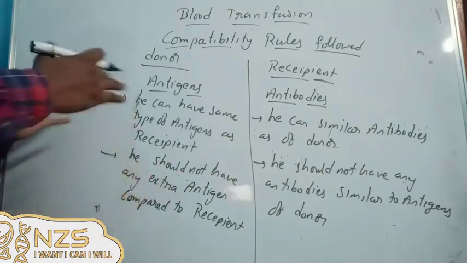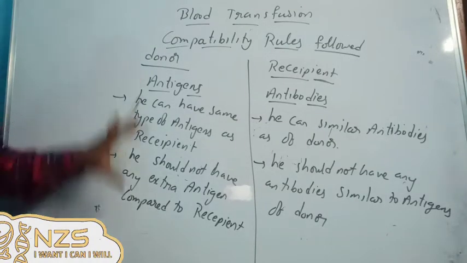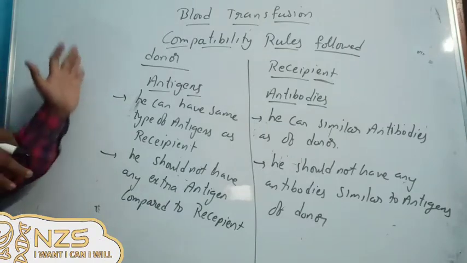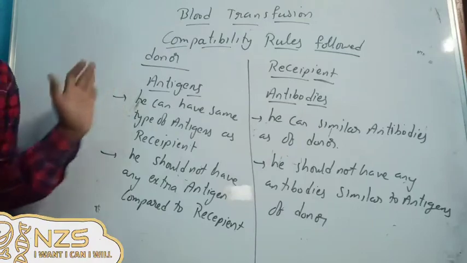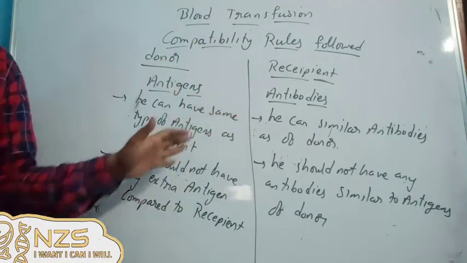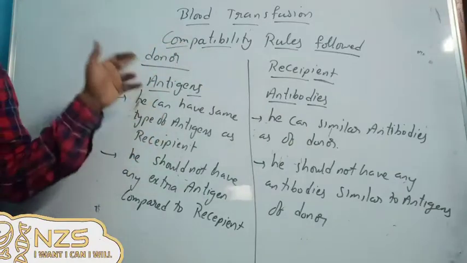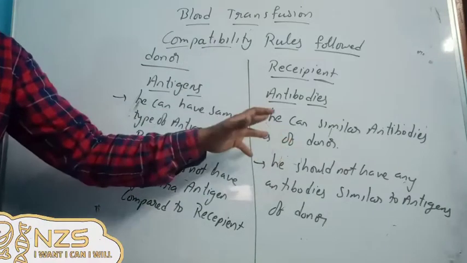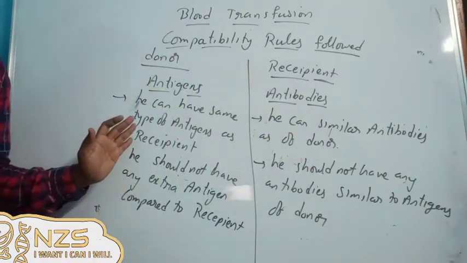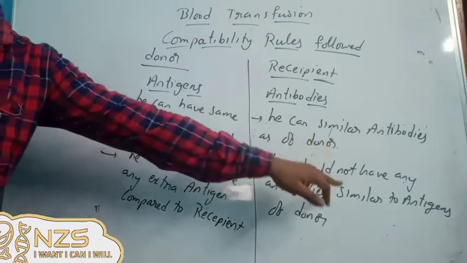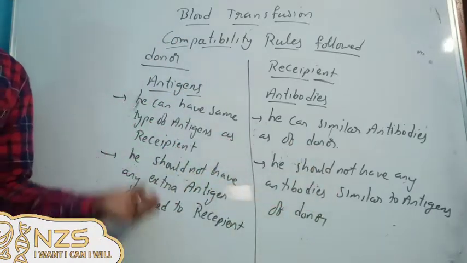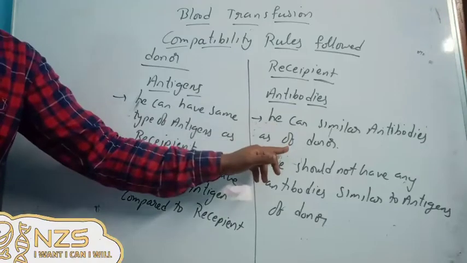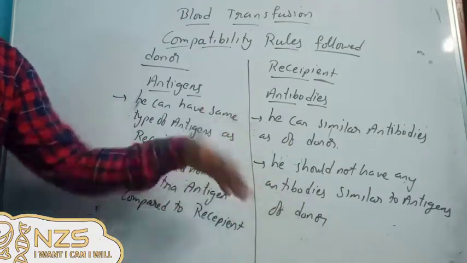If you follow these things, then it will be easier to find out whether the blood is compatible or not. Yes, it's a bit hectic, but you can use any one of them. Any one rule can be applied. So first thing, remember, when you are comparing a donor's blood and recipient blood, in the donor blood you have to check for the antigens. When he is giving the antigen, that antigen should be similar to the recipient's, and there should not be any extra antigen. And the person who is taking the blood can have antibodies similar to the donor's, and the main thing, he should not have antibodies corresponding to the antigens of the donor. That's an obvious thing. If there are such antibodies, then this rule will not be applicable. But anyway, I have given those two.